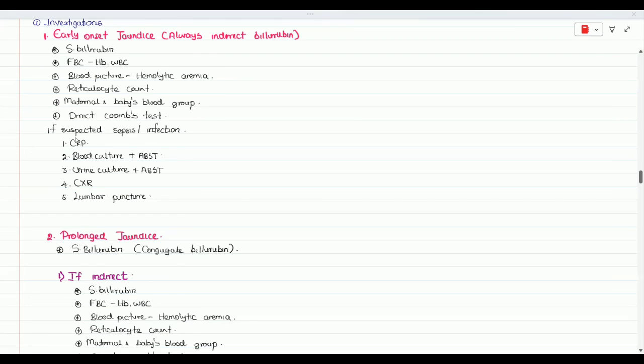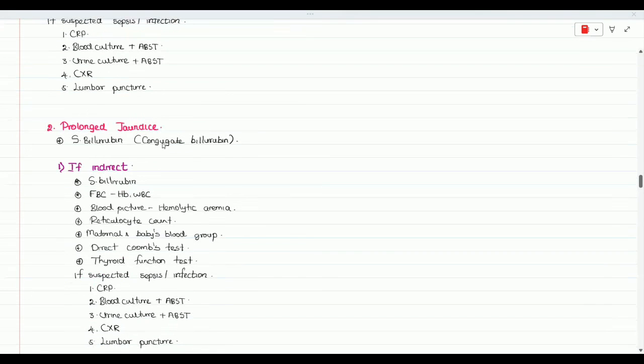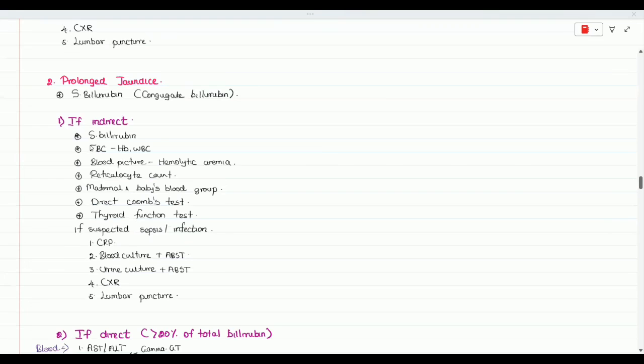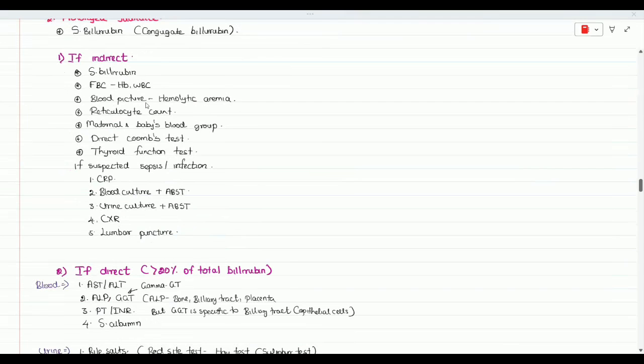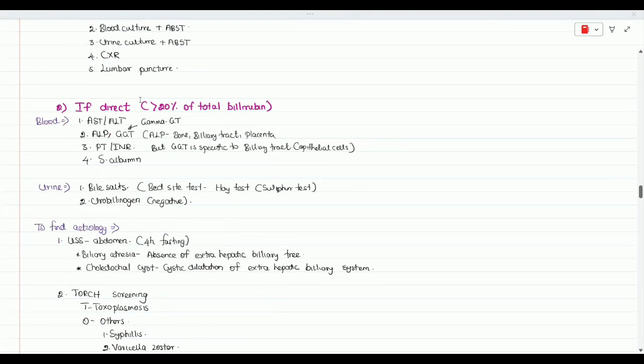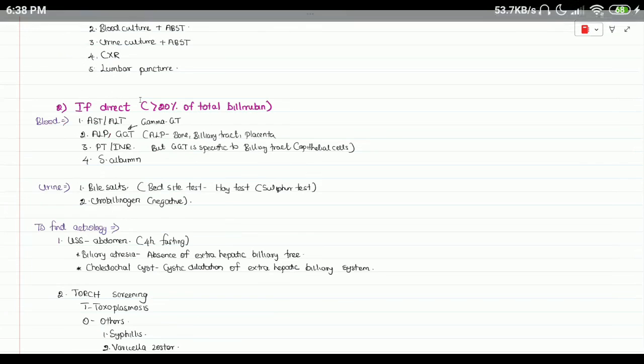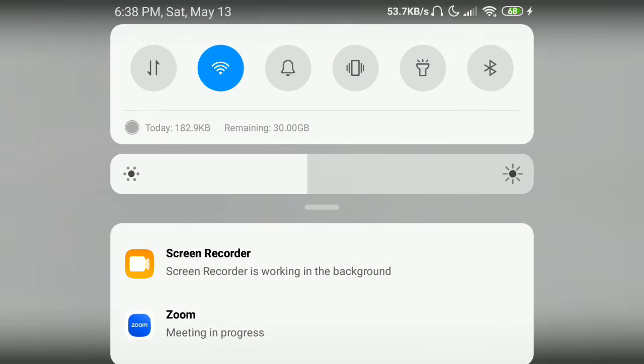And then in prolonged jaundice, the investigations, if the cause is indirect bilirubinemia, are the same as mentioned above. Then we will go to direct bilirubinemia. When we find the percentage of... can you all hear? I think I'm getting a message.